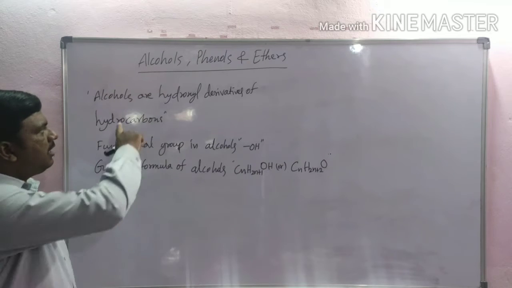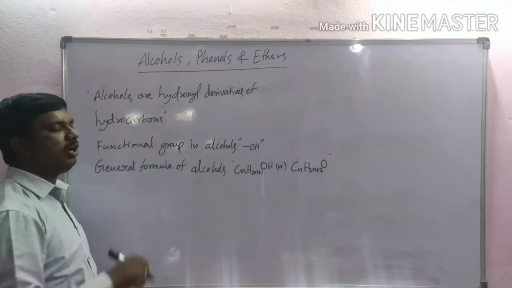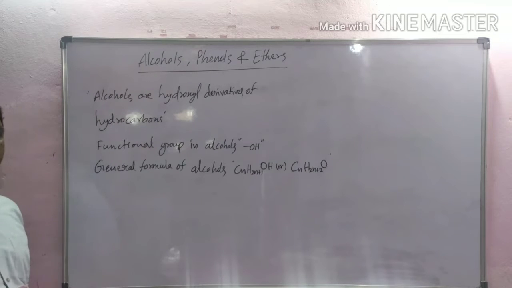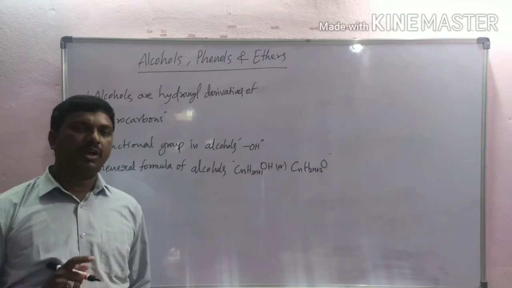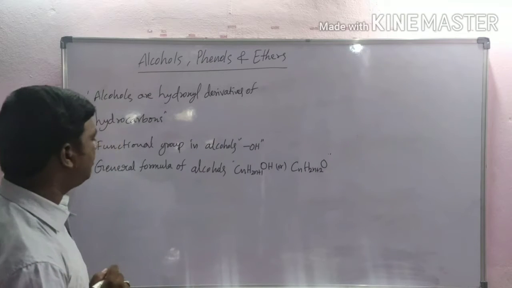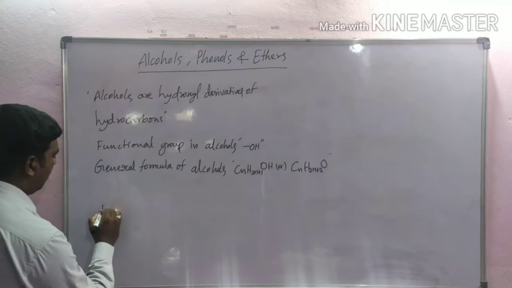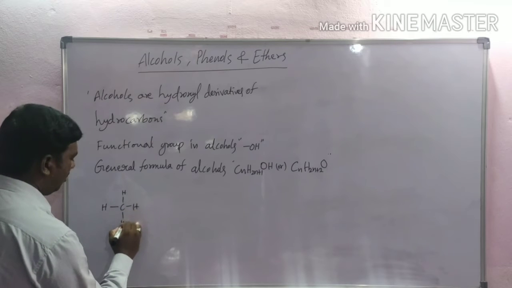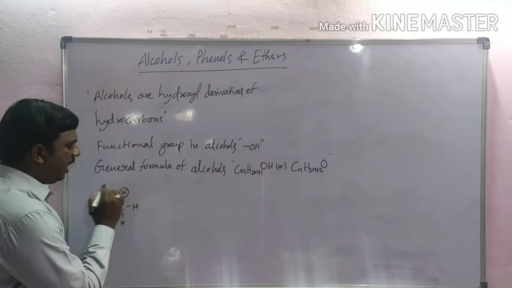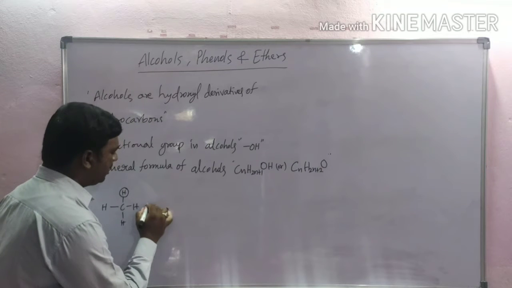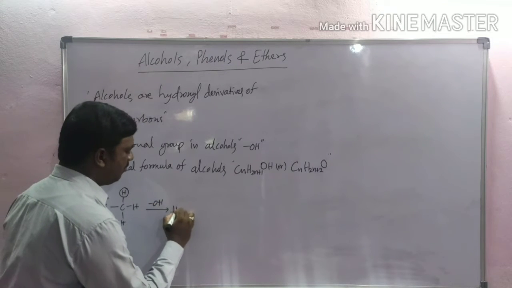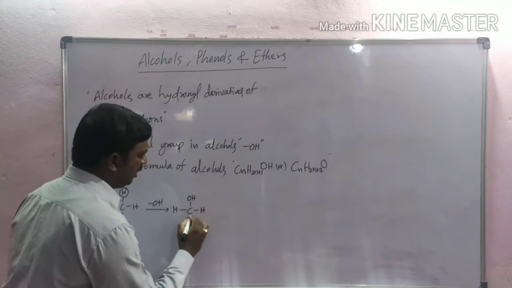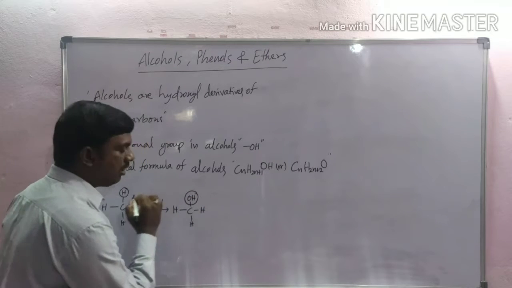Alcohols are hydroxyl derivatives of hydrocarbons, and alcohols are formed by the displacement of an H atom by a hydroxyl group. For example, here the hydrocarbon is methane. In methane, a hydrogen atom is replaced by a hydroxyl group, then the compound formed is alcohol.